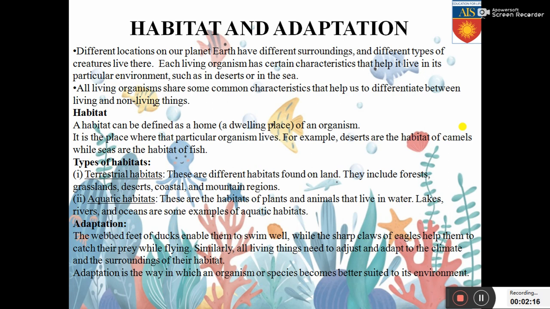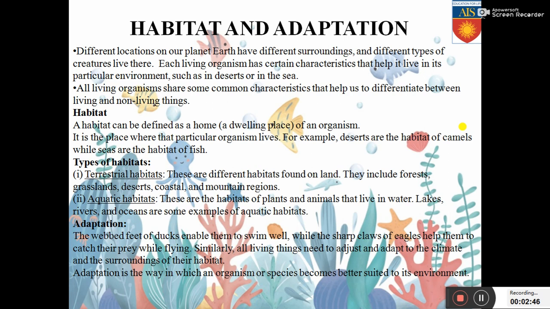There are two primary types of habitats. First is the terrestrial habitat. What are terrestrial habitats? These are different habitats which are found on the land. They include forests, grasslands, deserts, coastal and mountain regions. And the next type of habitat is aquatic habitat. They are the habitats of plants and animals that live in water. Lakes, rivers and oceans are some examples of aquatic habitats.